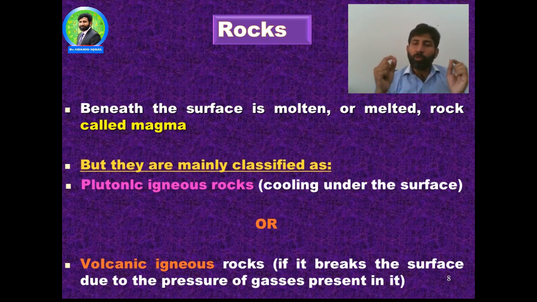Plutonic igneous rocks are those rocks which cool under the surface of the earth crust. Volcanic igneous rocks form when the magma breaks through the surface due to the pressure of the gases present in it. If the magma is under greater pressure due to specific gases, the earth crust is ruptured and broken, and molten lava comes to the surface of the earth. Then it cools down, and the rock formed this way is called volcanic igneous rock.